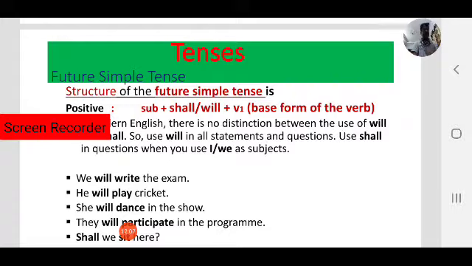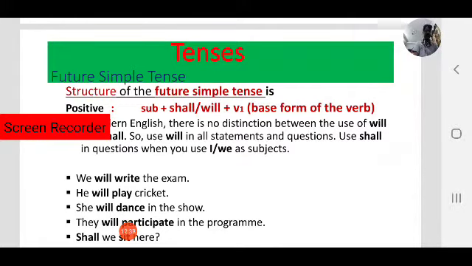So here V1, that is base form or present form of the verb or main verb. V2 means past form. V3, that is past participle. Next one, V-ing form, or we can call it V4 or present participle.